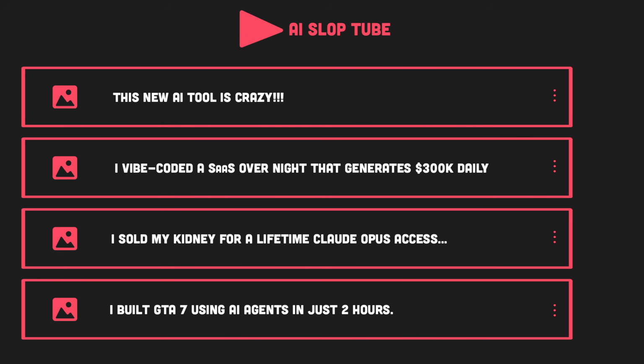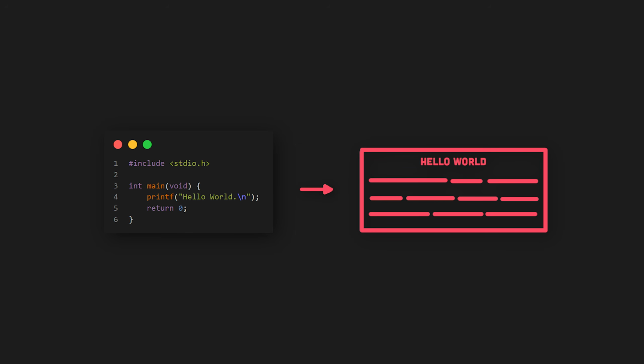Unlike the countless AI slop videos that flooded YouTube in the past couple of years, this video will be more of an anti-vibe coding video. We will take a simple program like this hello world program and turn it into a proper hello world program that vibe coders can't generate. To do this, we first need to discuss some Windows internals.